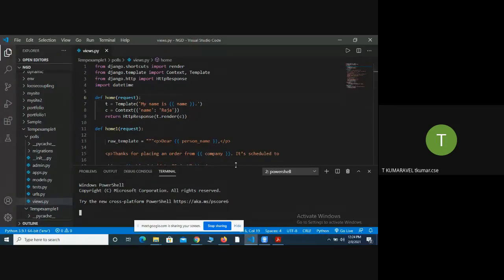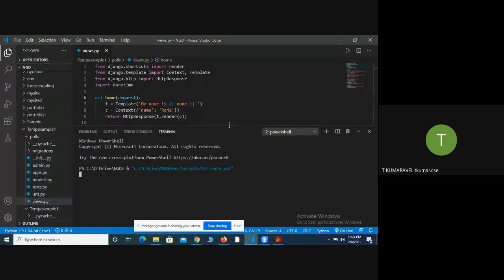Now I'm going to start the server. My project name is example 1. What is the command? python manage.py runserver. So now I started the server, and it will hit the Django framework.